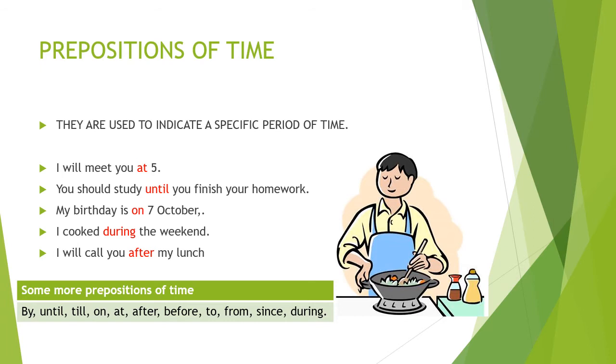Here are a few examples. I will meet you at 5. So what does the preposition at show you? That at a specific time someone is going to meet. You should study until you finish your homework. My birthday is on 7th October. I cook during the weekend. I will call you after my lunch. So all these prepositions are indicating the specific period when something is happening, has happened, or will happen. Some more prepositions of time: by, until, till, on, at, after, before, to, from, since, during.